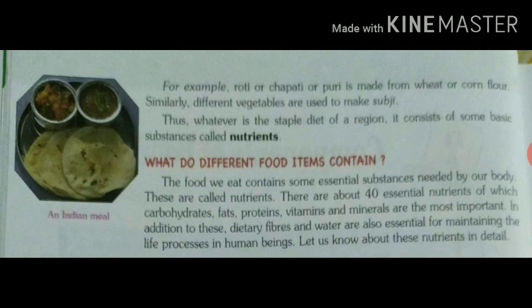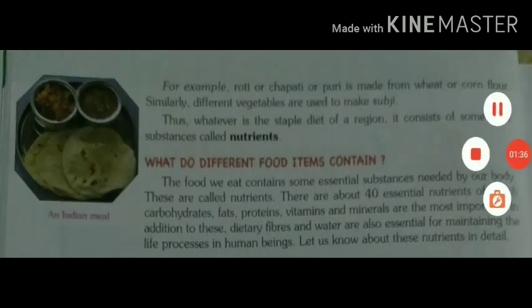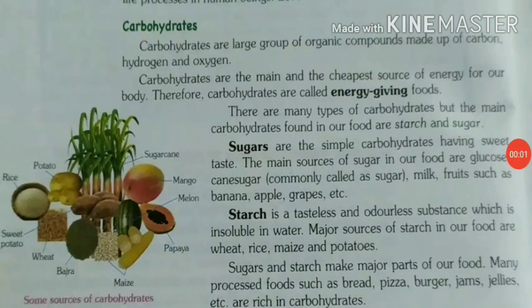There are about 40 essential nutrients, but it means we are not going to read about all 40. We will read about the essential nutrients which are very important for our body. So let's start.